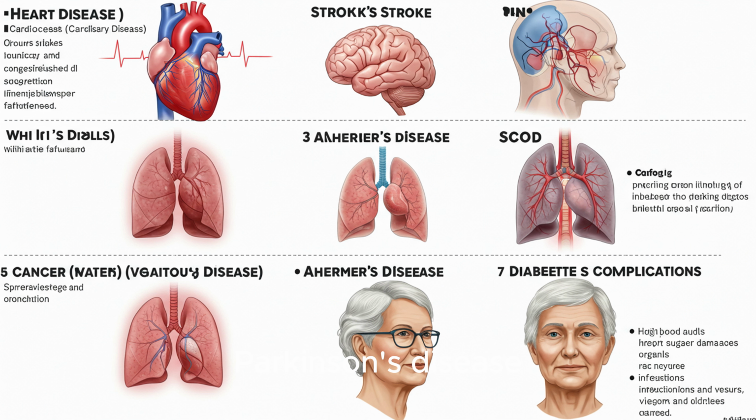10. Parkinson's disease. Description: a progressive disorder affecting movement and coordination. Why it's deadly: leads to complications like falls, pneumonia, and loss of independence. Common symptoms: tremors, stiffness.